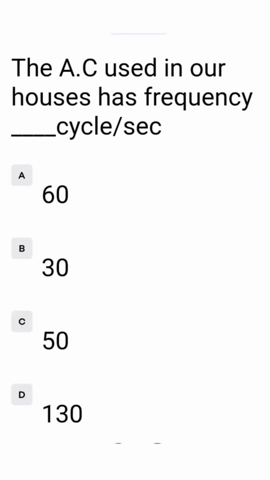The AC means alternating current. The AC used in our houses has frequency blank cycle per second. A 60, B 30, C 50, D 130. The correct answer is 50 cycle per second. That is in option C. So we tick the option C.